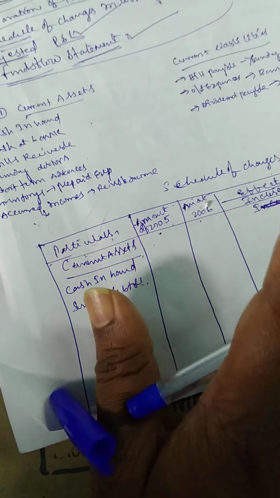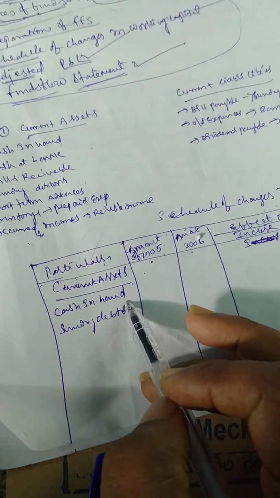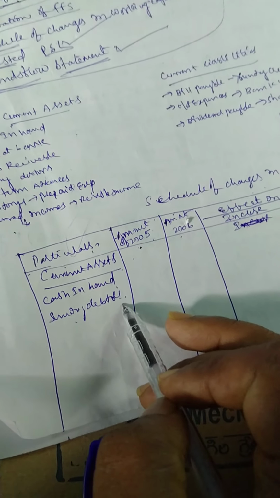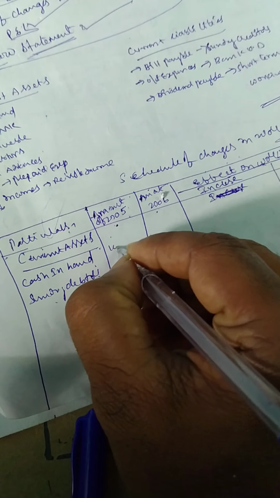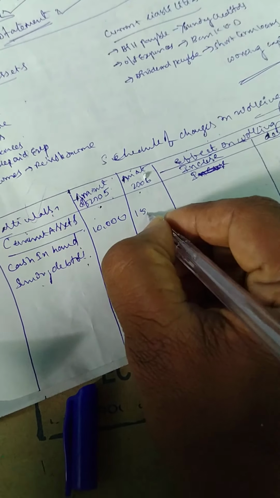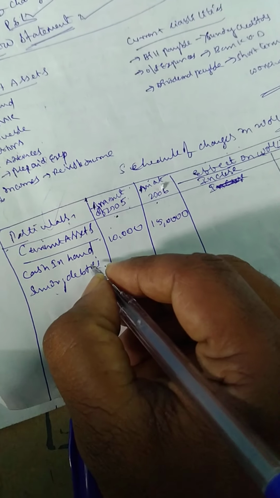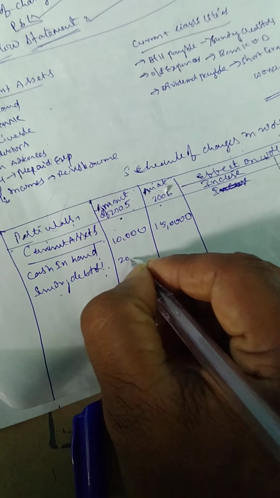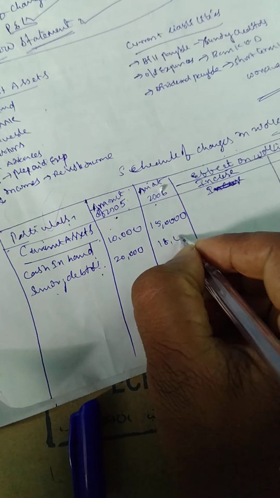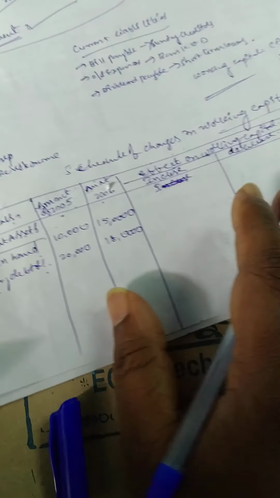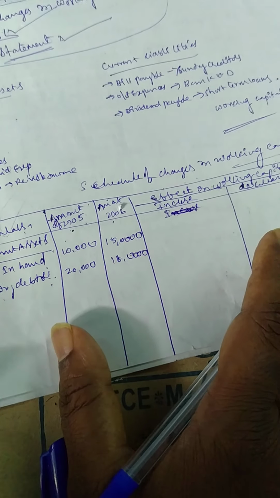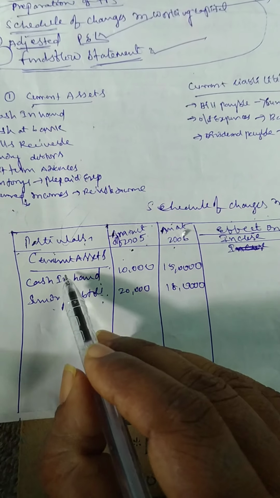This is only an example. Take previous balance 10,000 rupees and present balance 15,000 rupees, and sundry debtors 20,000 rupees and then 18,000 rupees. How will it change working capital?